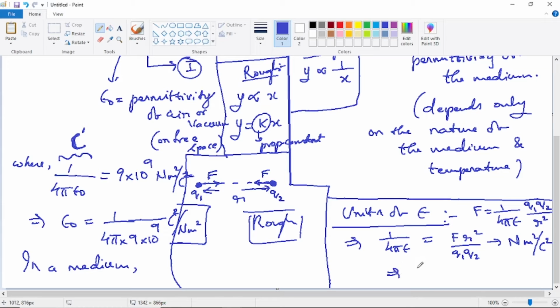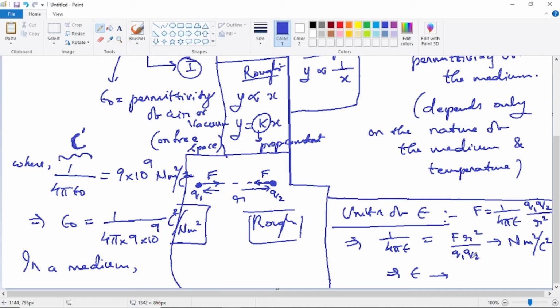Now from this, what will be the unit of epsilon? We can get the equation for epsilon again. Take epsilon to this side and take F r square q1 q2 to the left hand side. Epsilon is equal to q1 q2 by 4 pi F r square. I will not write the complete equation; the units can be written directly.